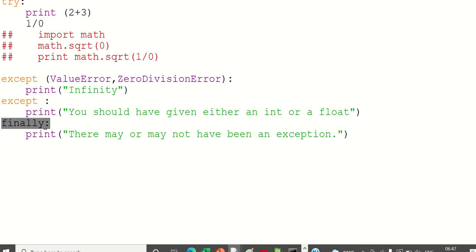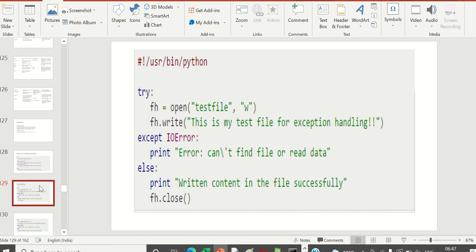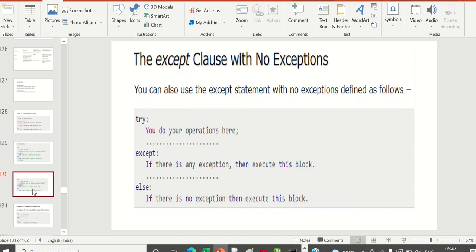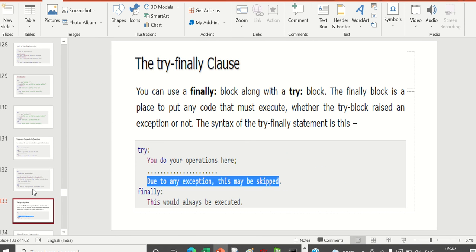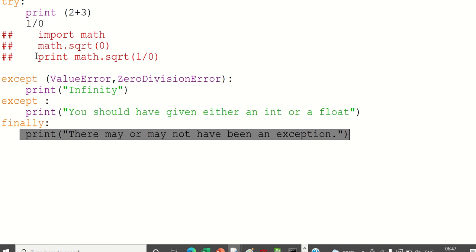What is this finally? Finally is something which is present here. You can use the finally block along with the try block. The finally block is a place to put code that must execute whether the try block raised an exception or not. So if you want to write code which will execute even if there was an exception or there was no exception, in that case you can use this finally block. Okay, that is what it is telling.